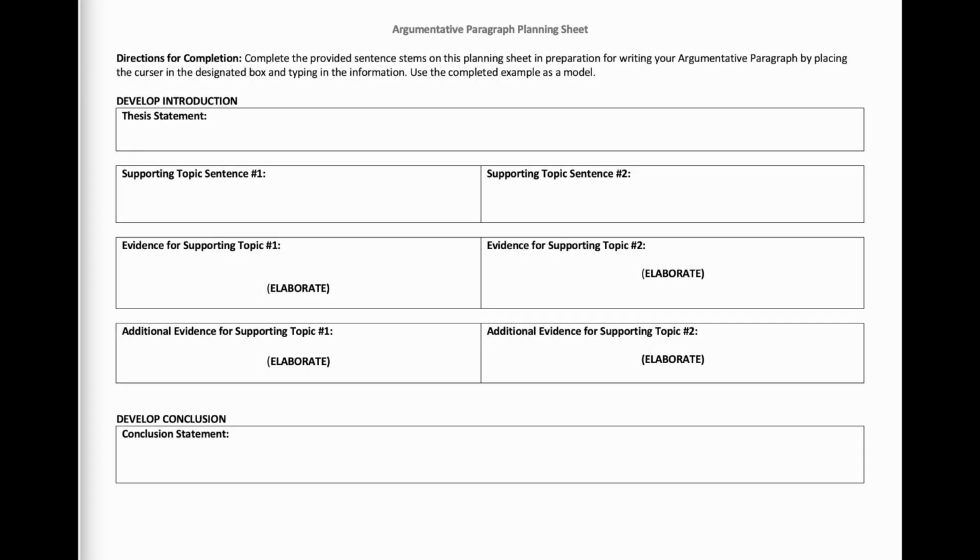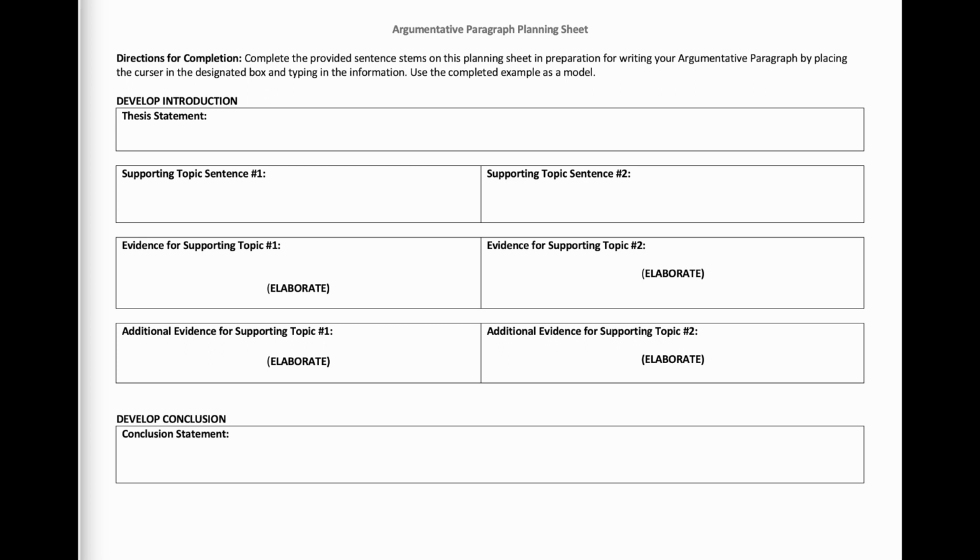Your argumentative paragraph planning sheet is where you will map out your essay. Each box corresponds to a vital piece of the essay, such as the thesis statement, paragraph topic sentences, supporting evidence, and conclusion. The planning sheet is a tool meant to help you structure your essay, ensure that you are staying on topic, and plan additional evidence and information to include in your supporting paragraphs.